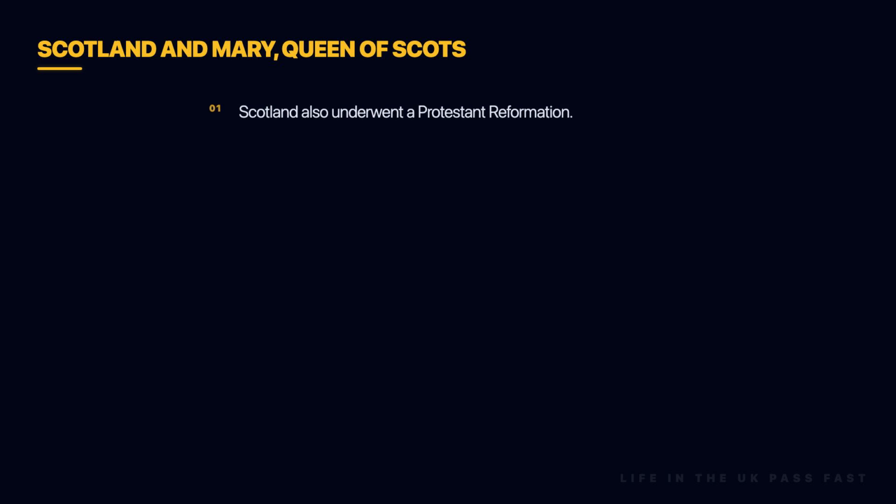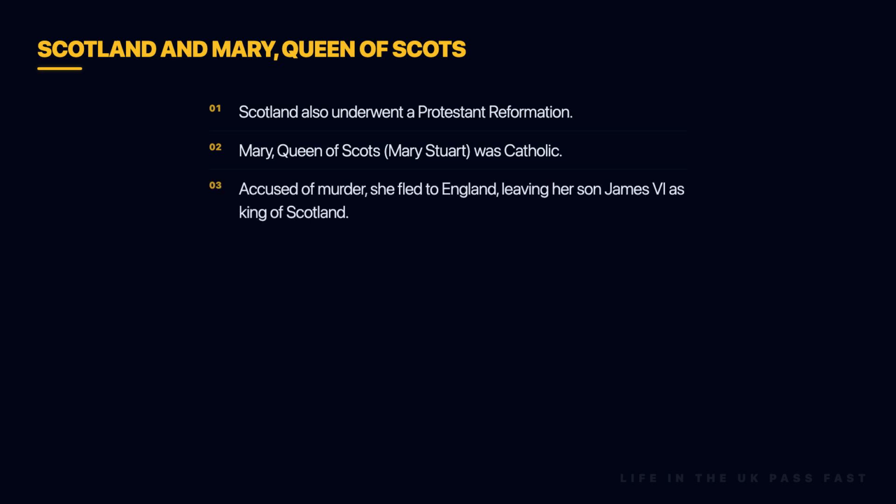During this period, Scotland was also strongly influenced by Protestant ideas and established its own Protestant Church of Scotland. However, the Queen of Scots, Mary Stuart, was a Catholic. She spent most of her childhood in France. When she returned to Scotland, she was accused of murdering her husband. She fled to England and gave her throne to her Protestant son, James VI of Scotland. Mary expected to be welcomed by her cousin, Queen Elizabeth the 1st. Instead, she was imprisoned for 20 years and then executed, accused of plotting to take the English throne.